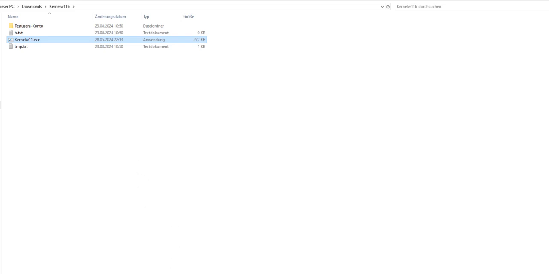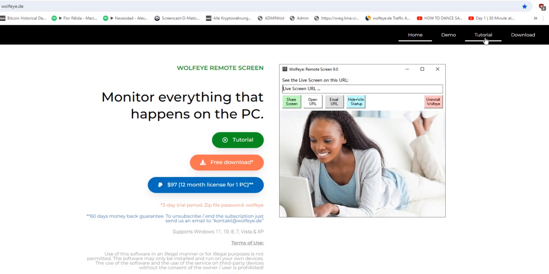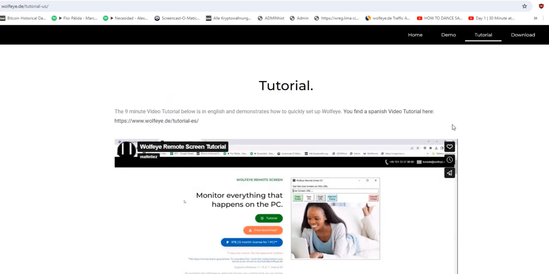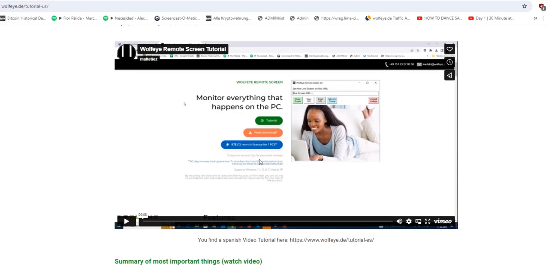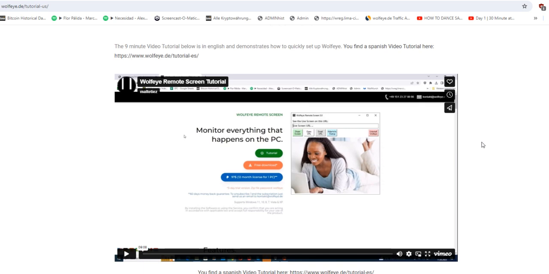And that is why, before you use Wolfi, you should go to our tutorial. We have a whole tutorial here, even a 9-minute quick setup tutorial video that you should watch, especially because you have to do the correct antivirus exceptions for the software to run properly.